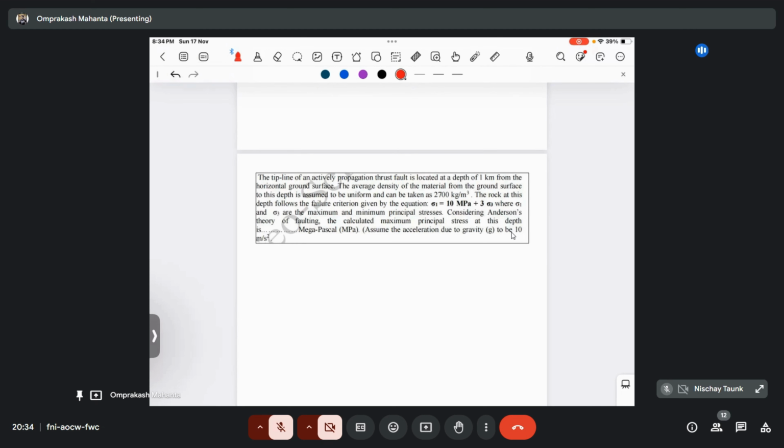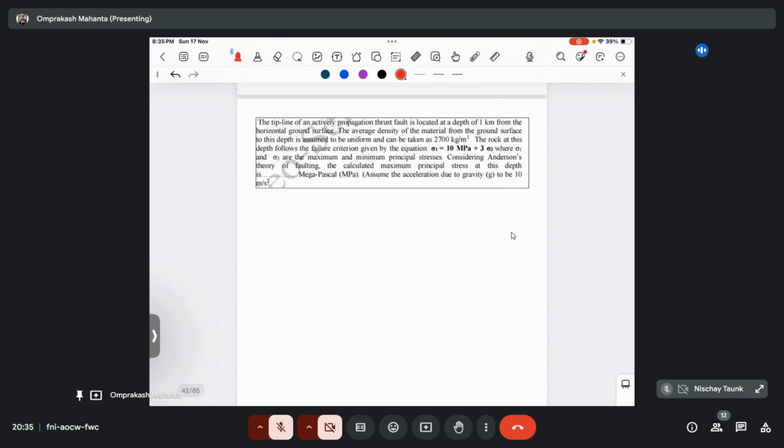The rock at depth follows the failure criterion given by the equation sigma 1 equals 10 MPa plus 3 sigma 3, where sigma 1 and sigma 3 are the maximum and minimum principal stresses. Considering Anderson's theory of faulting, the calculated maximum principal stress at this depth is dash.